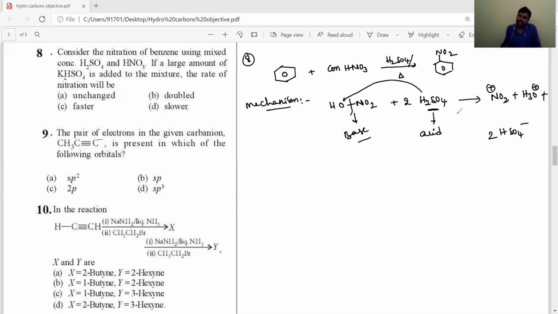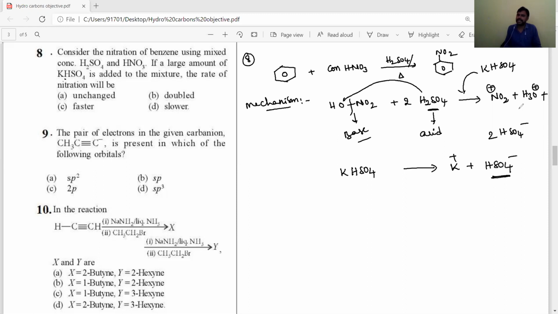Now, in this mixture we are adding potassium bisulfate, KHSO4. If KHSO4 is added, it will ionize to produce K plus and HSO4 minus.